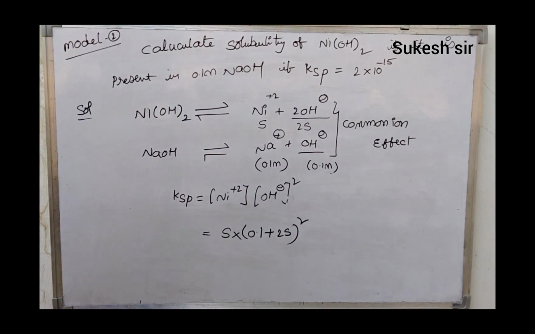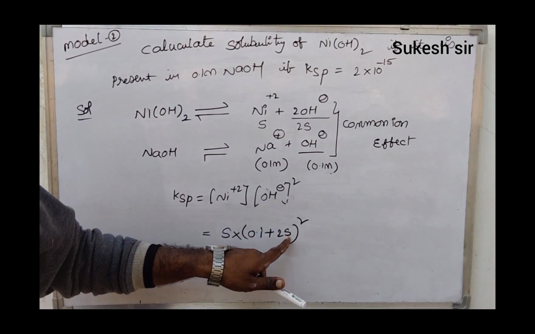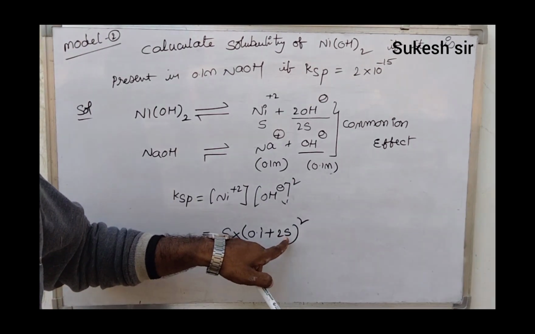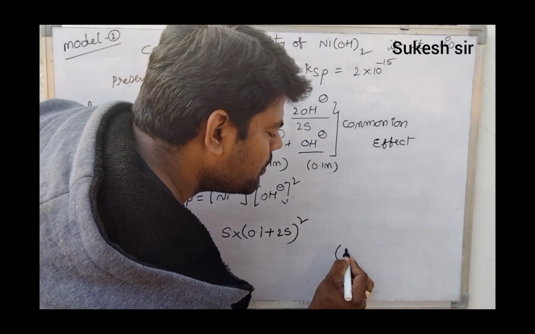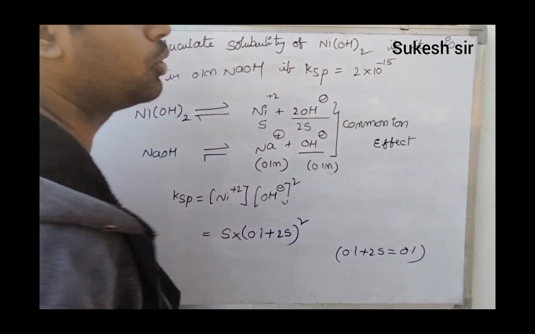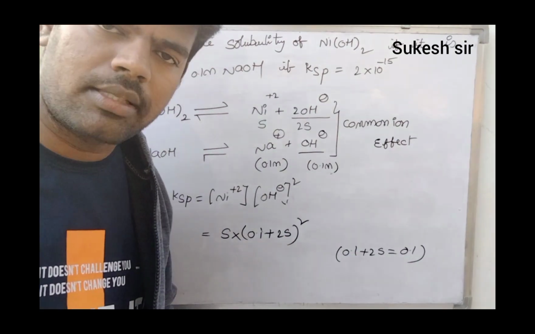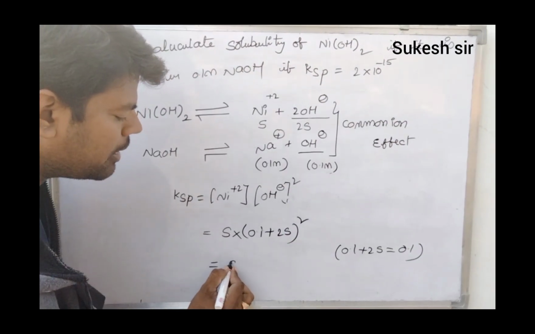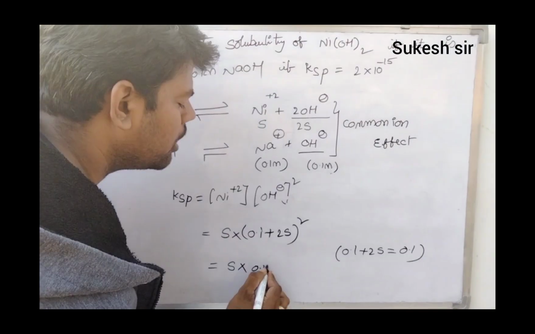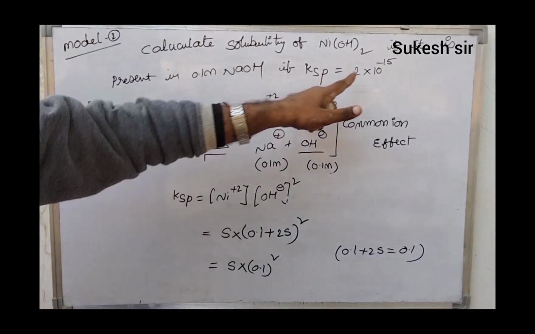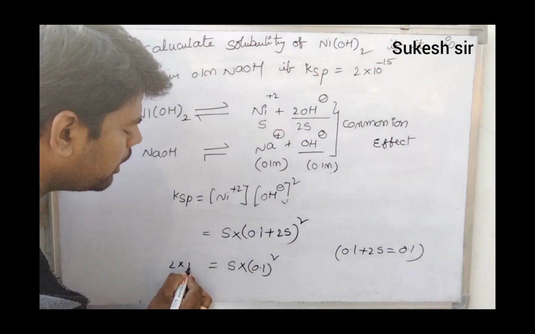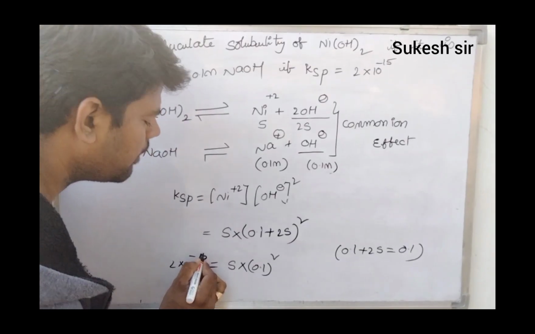Got it? One thing: we know that the S value is very, very low. Therefore, we will not concentrate on the 2S value. We will take 0.1 plus 2S as 0.1 only. Therefore, friends, what will happen automatically? S into 0.1 whole squared. They have already given the KSP value, which is 2 into 10 to the power of minus 15.